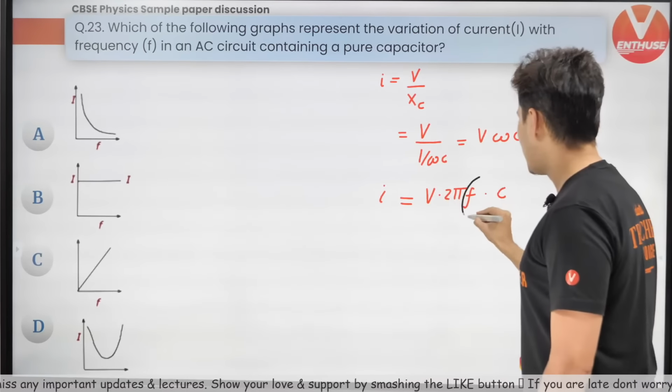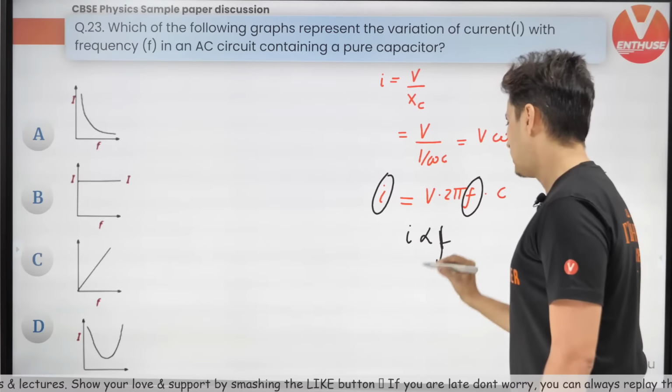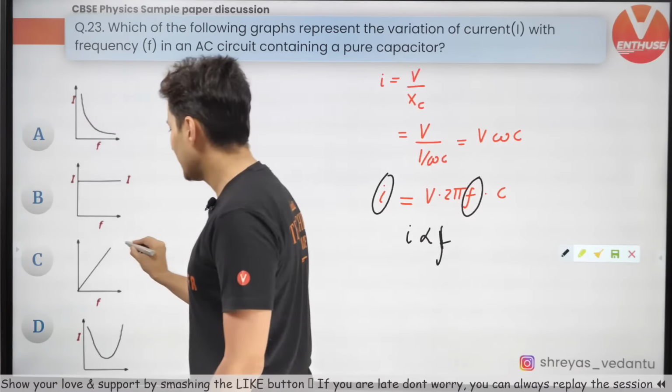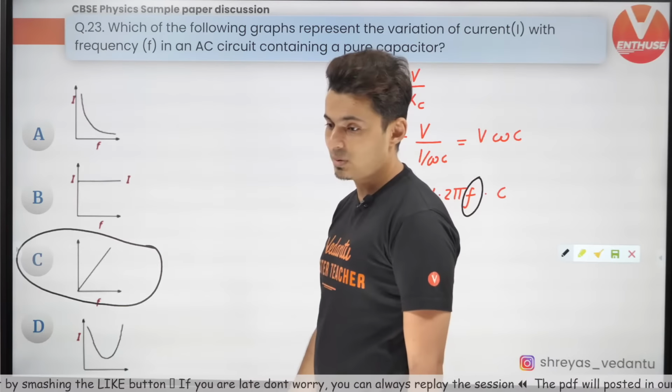Now clearly you can see frequency and current are both on top. So current is directly proportional to frequency. So there is only one graph like that, and that is option C, guys. Done, done, done. Very good, Selva. No, Deepak, it is not option A.